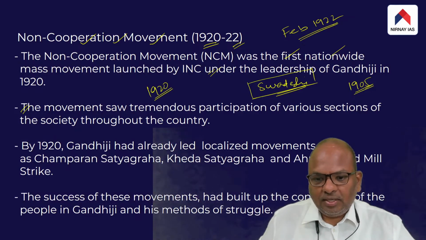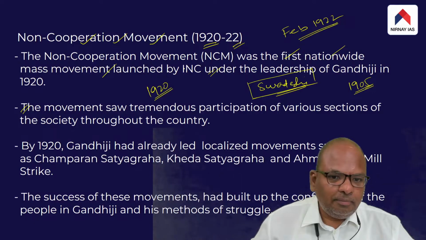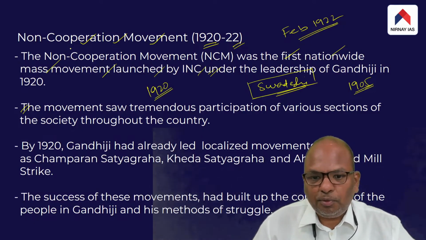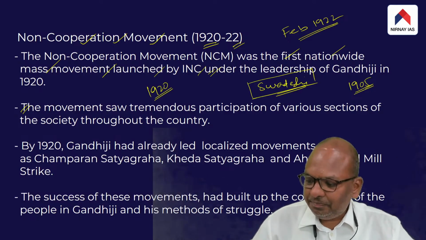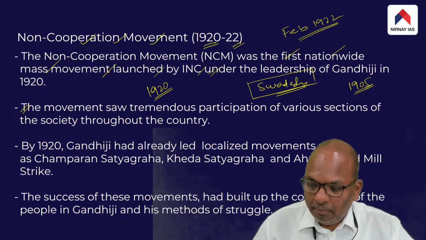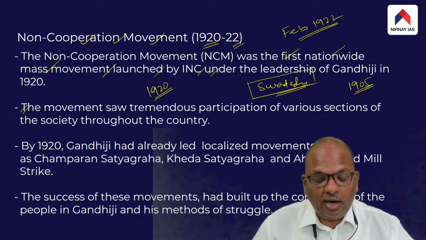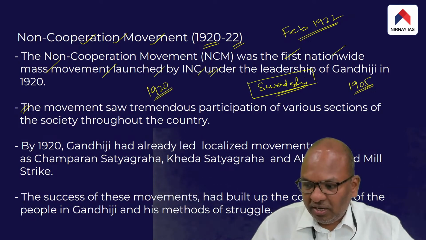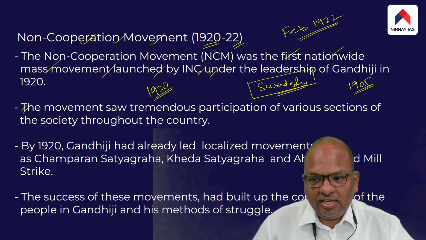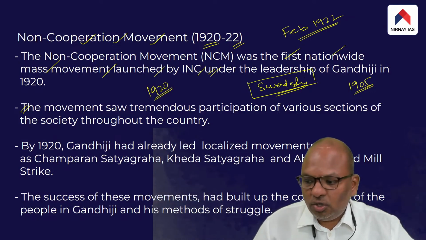Largely, the movement became a mass movement because of the leadership provided by Gandhiji. The non-cooperation movement became a mass movement largely due to his leadership. Gandhiji, by this time, had emerged as one of the tallest figures of the movement.